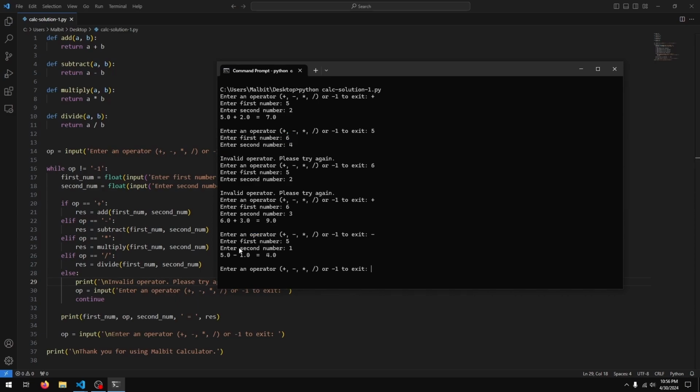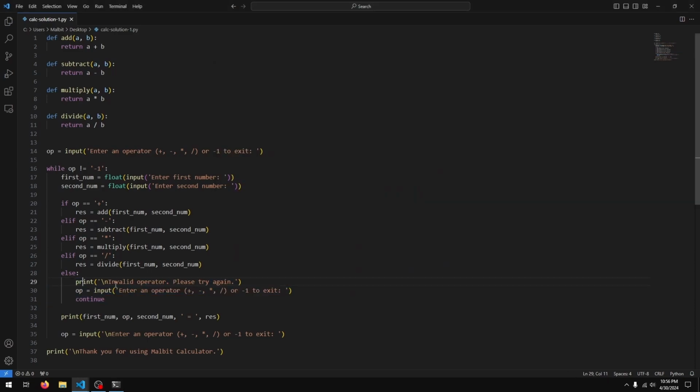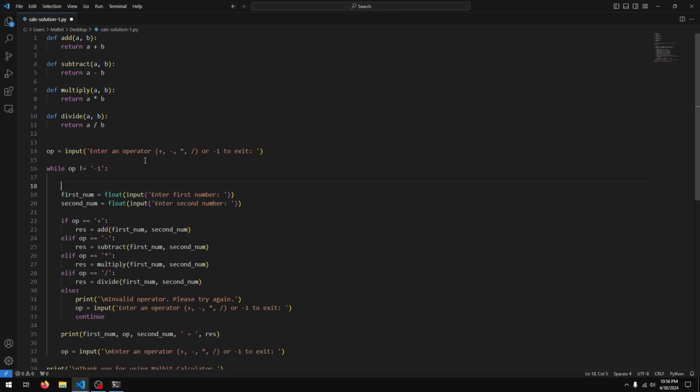Now this is fine for now, but one thing that I don't like is if we enter an invalid operator, it still asks us for the first and second number. We could probably improve this to say that if it's not valid, then don't ask us for first and second number. Go straight to the invalid operator message. So what we can do is, before we ask for this first and second num, you can just put this part of the code up here.